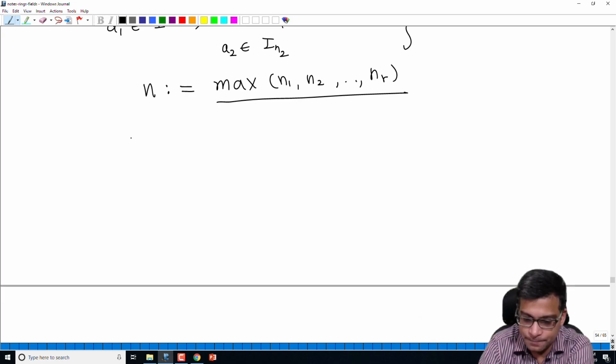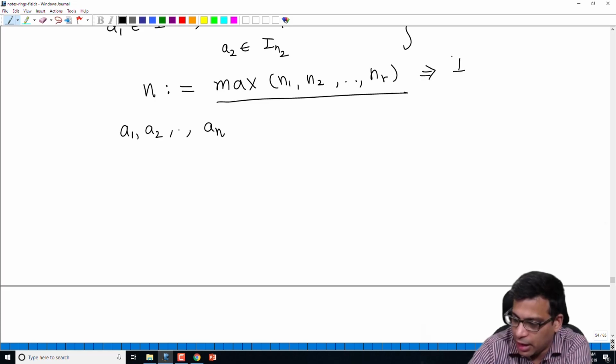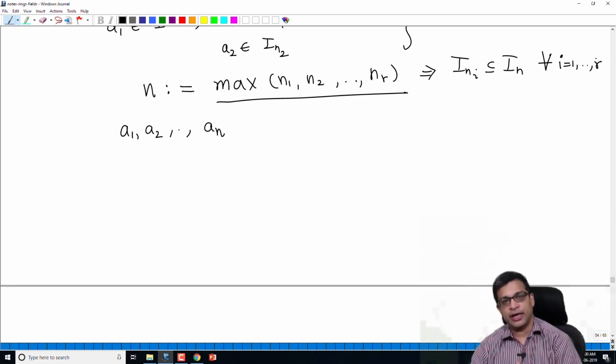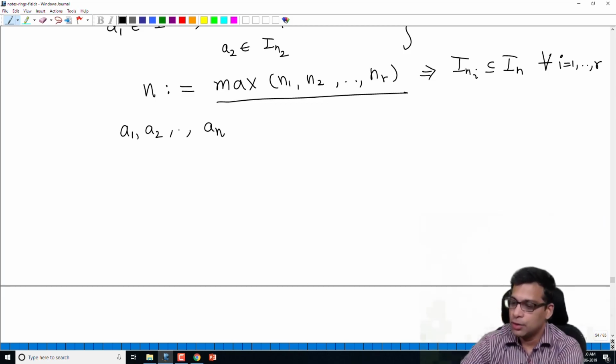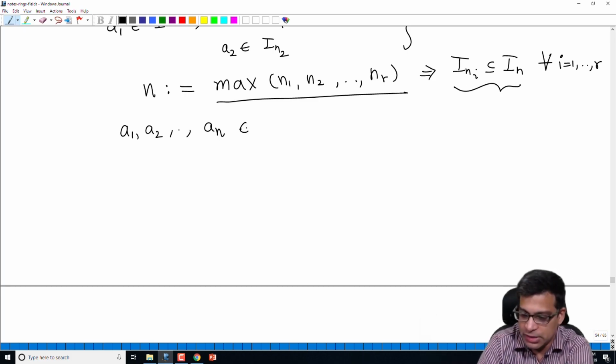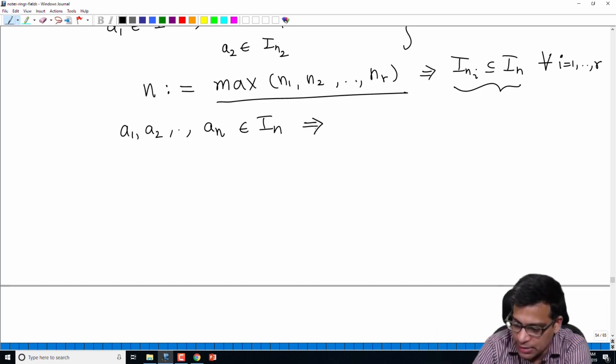That means A1, A2, up to AR. Remember, this means that INi is contained in IN for all i from 1 to R. Because N is bigger than N1. N is at least as big as N1. So IN1 is contained in IN. Similarly, N2 is less than or equal to N. So IN2 is contained in IN. So each of them is contained in IN. That means A1, A2, up to AR are all in IN because they are all in INi, which is further contained in IN. This means the ideal generated by A1 through AR is contained in IN,